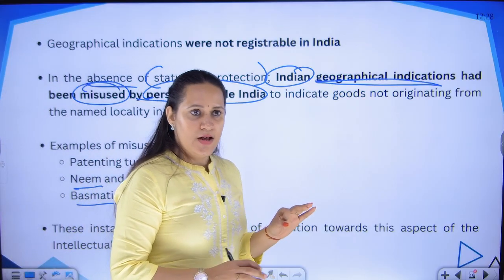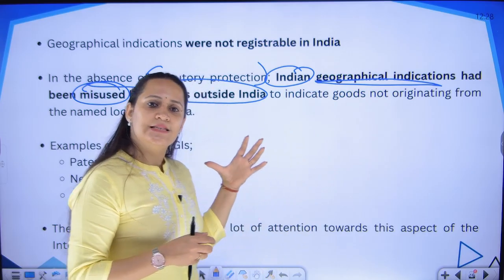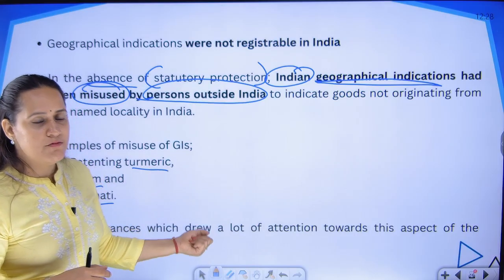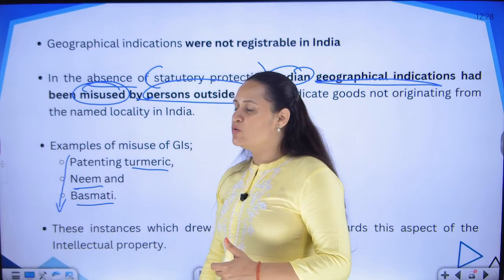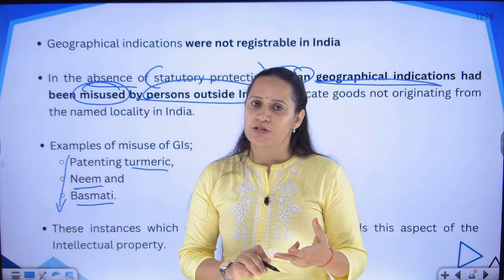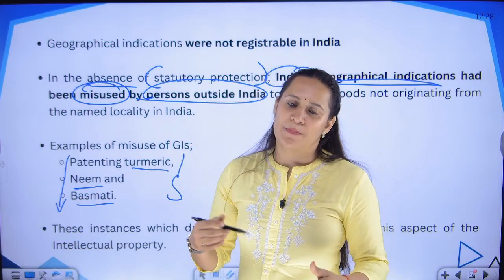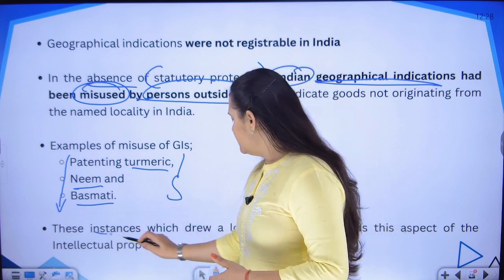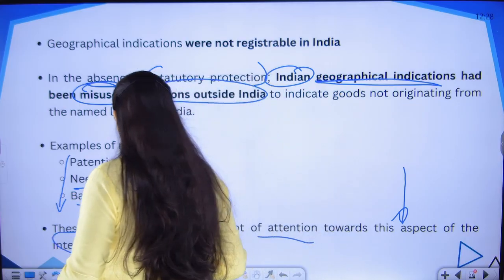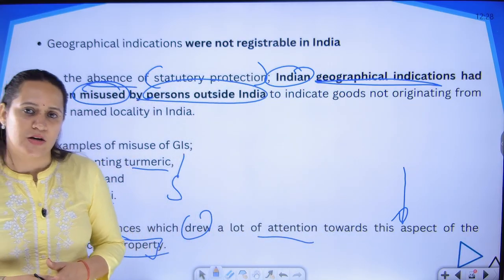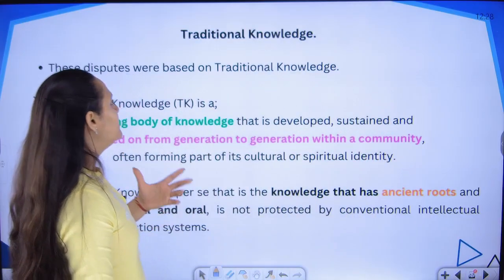Very important cases. This does not form a part of your syllabus at CS Executive level, but understanding these cases lays a very strong foundation for identifying why the GI Act was brought into existence. So these three cases we are going to cover: how turmeric was misused, neem was misused, and basmati was misused. The outcome of these three cases led to the passing of the GI Act. These instances drew a lot of attention that we have to give a lot of protection to intellectual properties in the form of geographical indications. So one by one, let's have a look at the three cases.